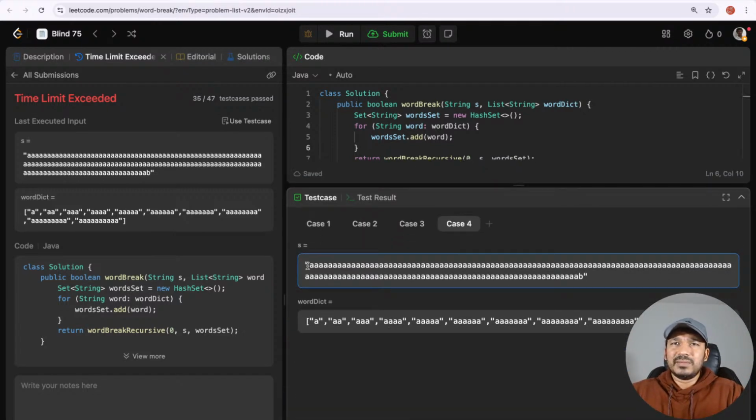This is the use case, and before the interviewer prompts us, we should think about this use case where you can see the string is a long concatenation of a repeated single character, and the word dictionary is the same thing.